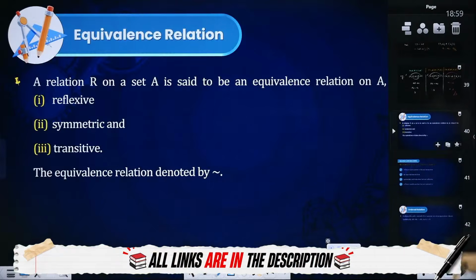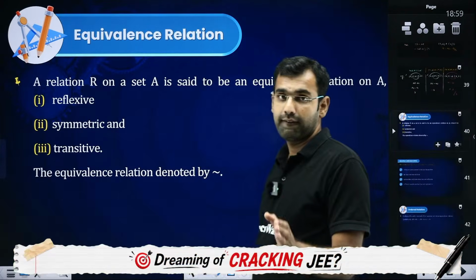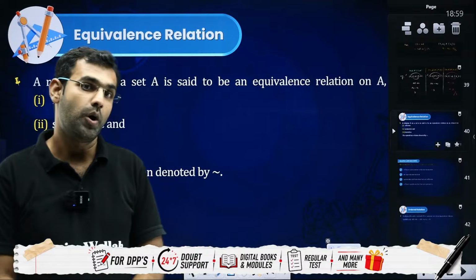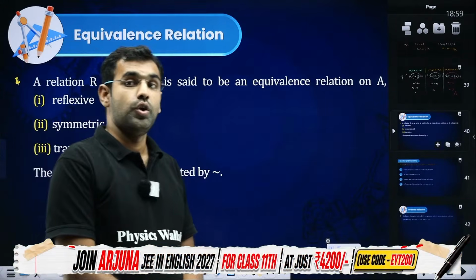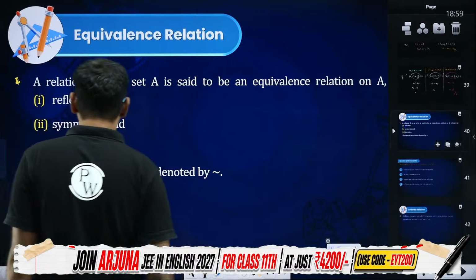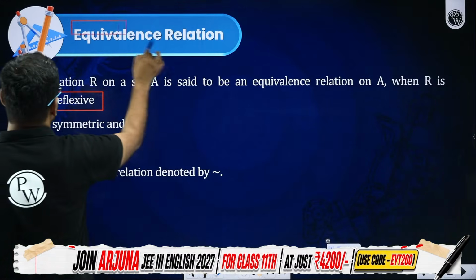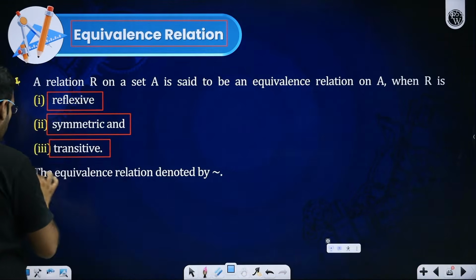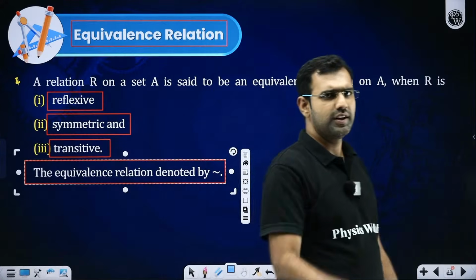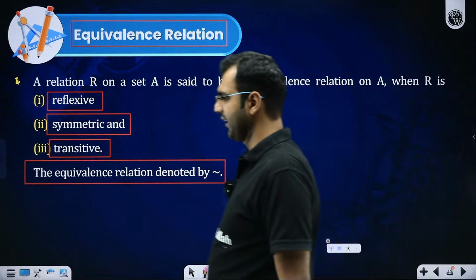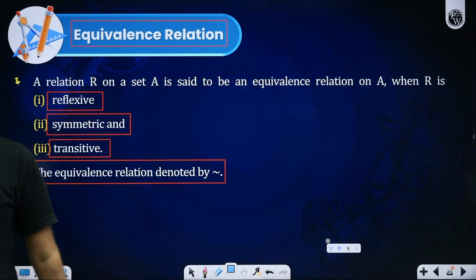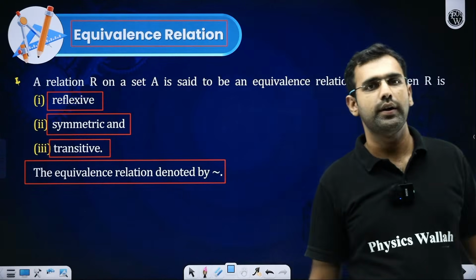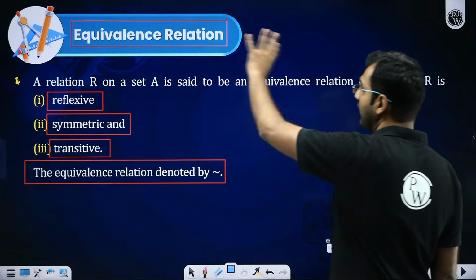Yes or no? Now comes the most interesting part, which is said to be an equivalence relation. Sir, what is an equivalence relation? Yes, Vijay. So an equivalence relation would mean if a relation is reflexive, symmetric, and transitive, we call such relation an equivalence relation. And an equivalence relation is denoted by this wiggle sign. So whenever you see a relation which is reflexive, symmetric, transitive, we call such relation an equivalence relation.